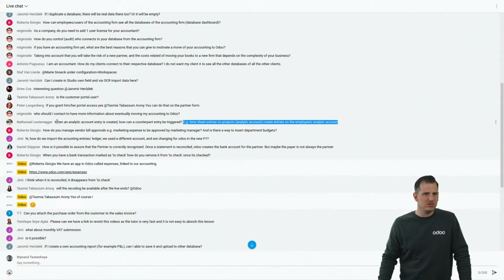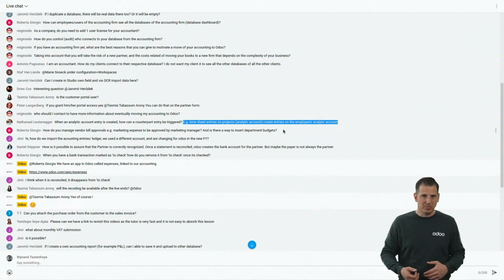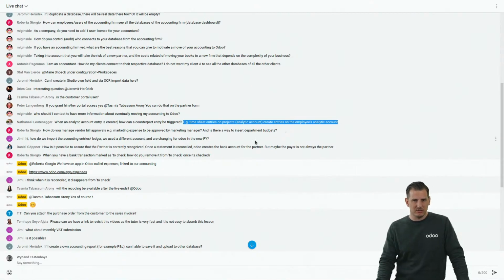There is not a need for us to have an analytic entry linked to an accounting entry. An accounting entry can trigger an analytic entry, but the opposite is not necessary. Also, that way you can easily import bulk analytic entries without the need of linking it to your accounting entries.